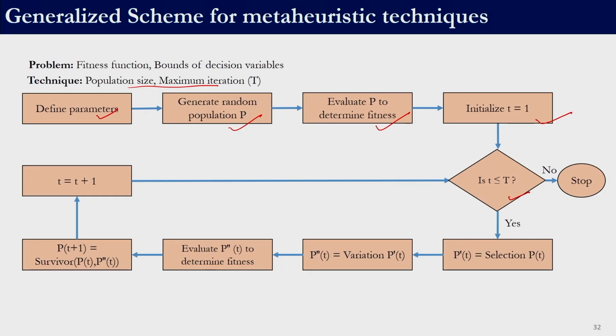So, this selection operator, if you remember, we did two types of selection. One was we selected the best solution in the teacher phase, and then we had selected a partner solution, right. So, that can be said to fit into this selection phase. It is not necessary that I select a specified number of solutions. That is the beauty of meta-heuristic techniques: in TLBO we are only selecting the best solution and the partner solution, right. In some other meta-heuristic technique we may be selecting more than, let us say, 5 solutions or more than 10 solutions from the solution pool. So, it varies from technique to technique, but basically I did have some kind of selection operator, right.